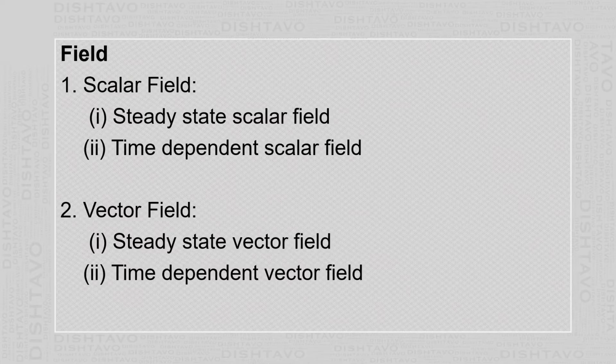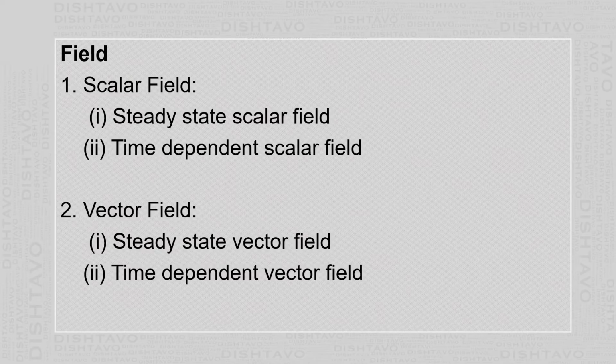The second is the time dependent scalar field. Now this scalar field depends on time, which means it varies with the time. It may or may not depend on the position. Example, if you take a metal rod and heat it at one end, then the different points of this metal rod get heated, and as one goes away from the point where it is heated, the temperature becomes less and less.